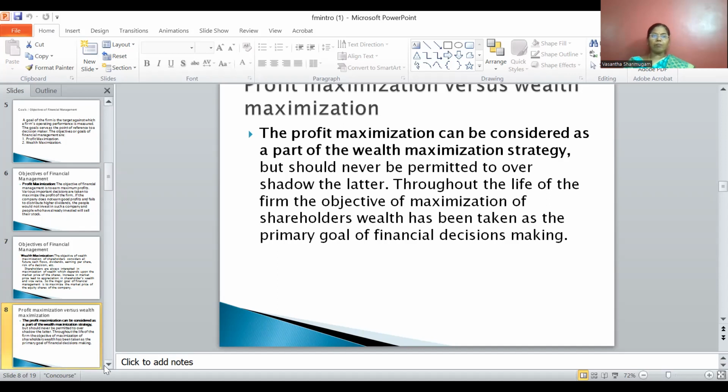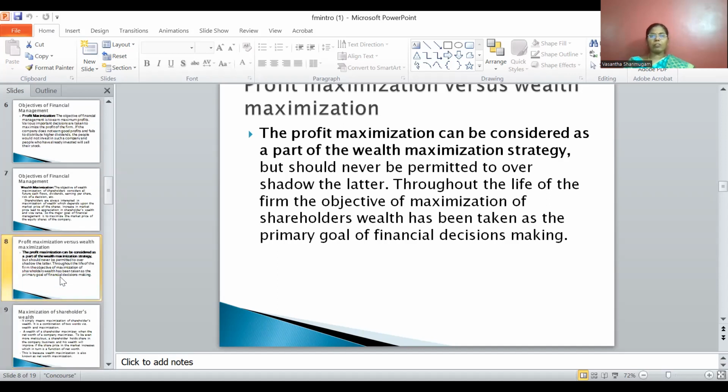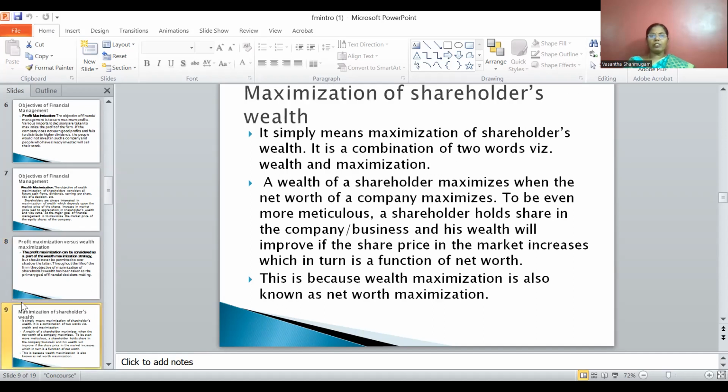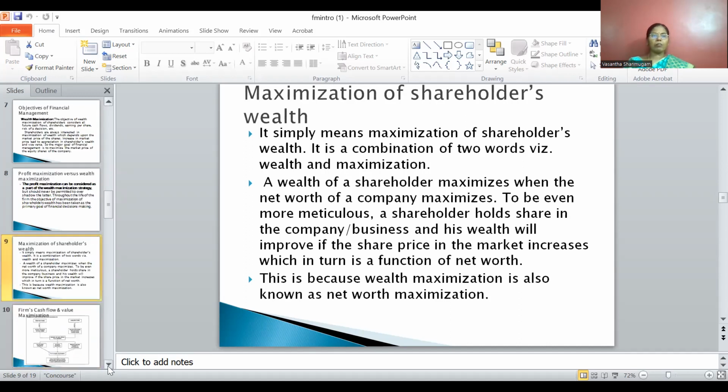I think it's clear. So what is profit maximization? Profit maximization is increasing the profit of the firm without considering the shareholders' wealth. That is the revenue minus cost. But the wealth maximization concept means increasing the share price of the company. That is one of the important aspects. It is measured with the help of increasing share price as well as increasing investment of the company. So these are the important aspects of profit maximization and wealth maximization.